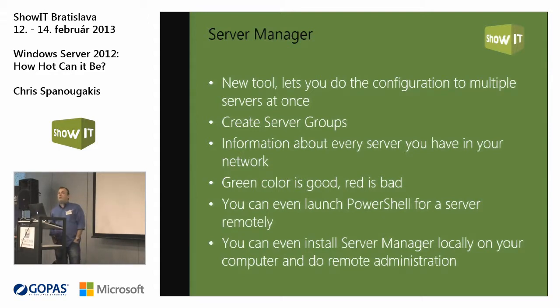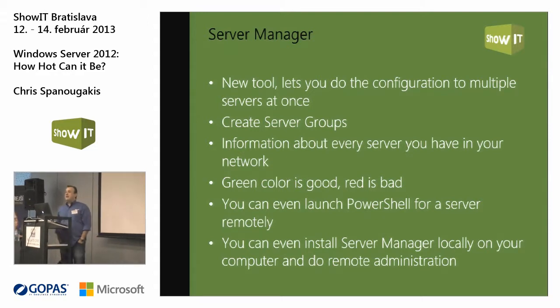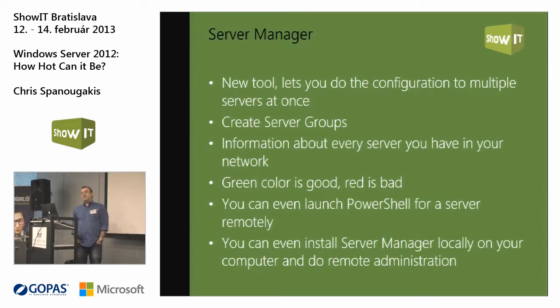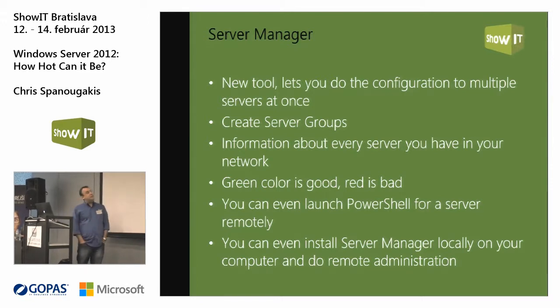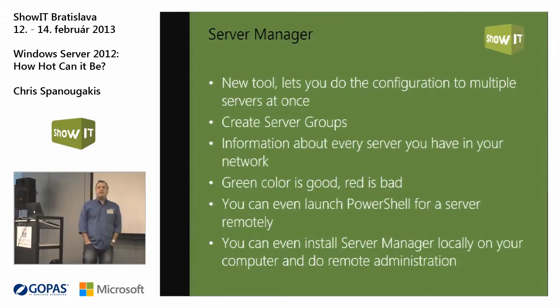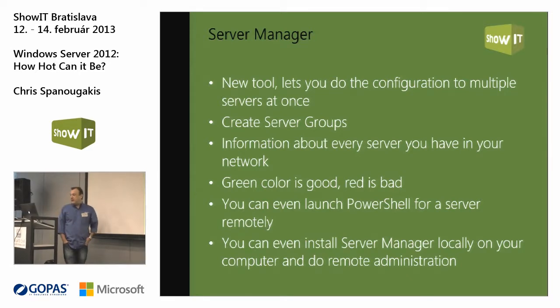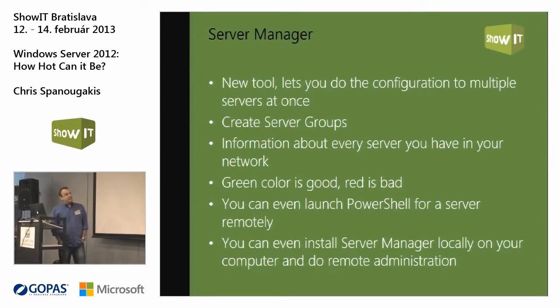You can also go and create server groups: my DHCP servers, my member servers, my domain controllers. These could be server groups. Or you can get information about every server that you have on your network, just from a single place. Green color is good, red is bad, so you will see these things right away, and you have an idea if you have some errors on a specific computer. Or you can even launch PowerShell remotely. Just select the server, right click and start a PowerShell session.